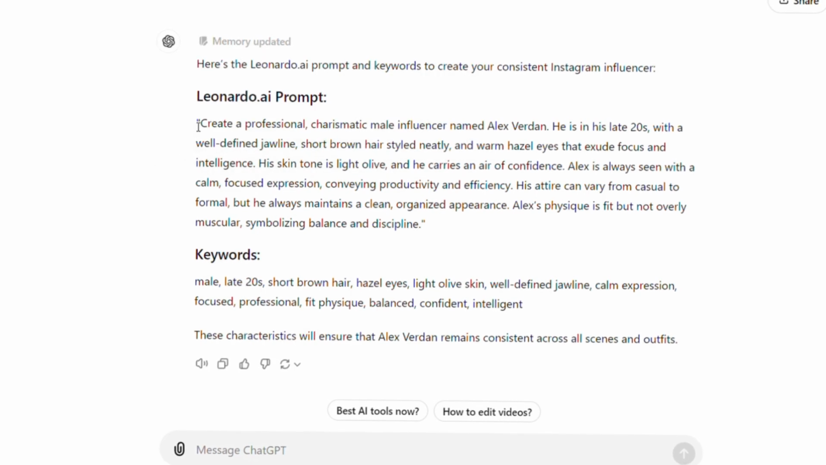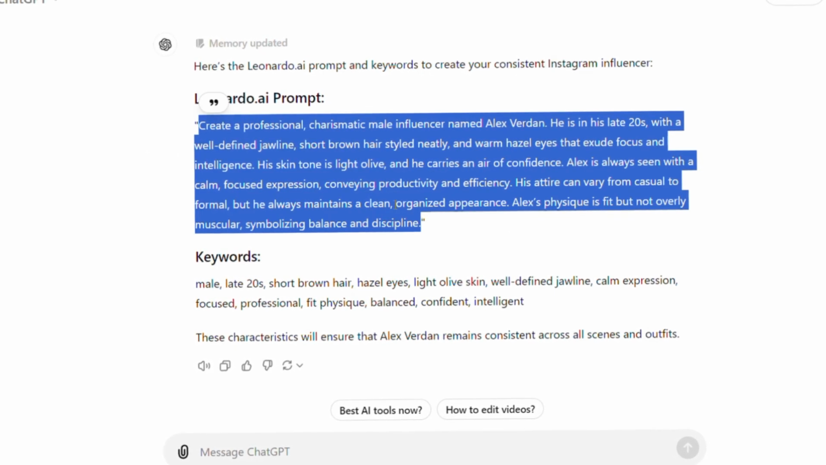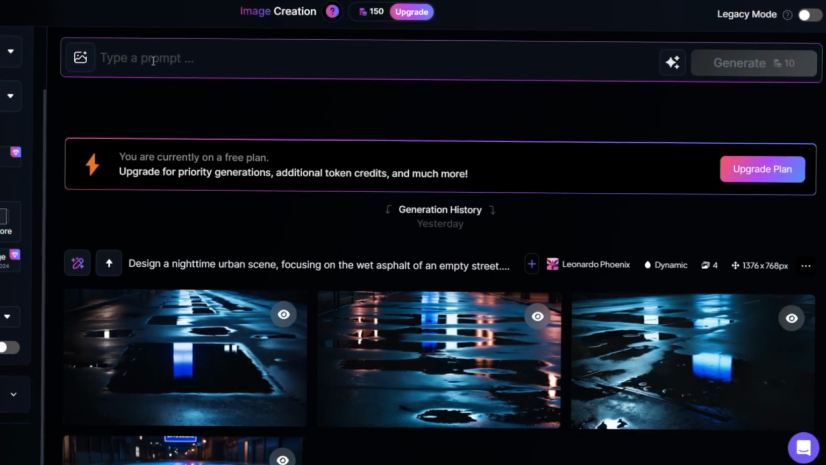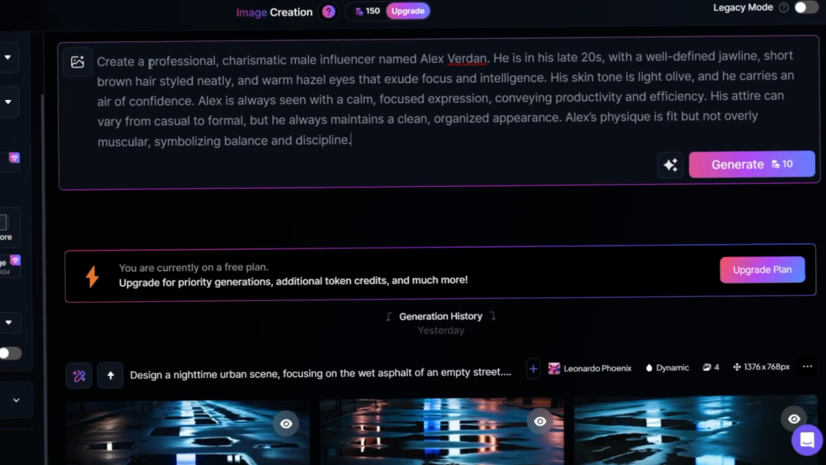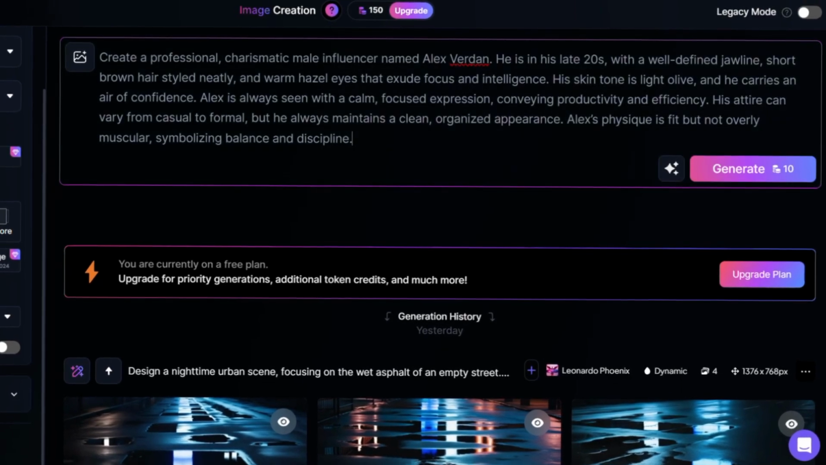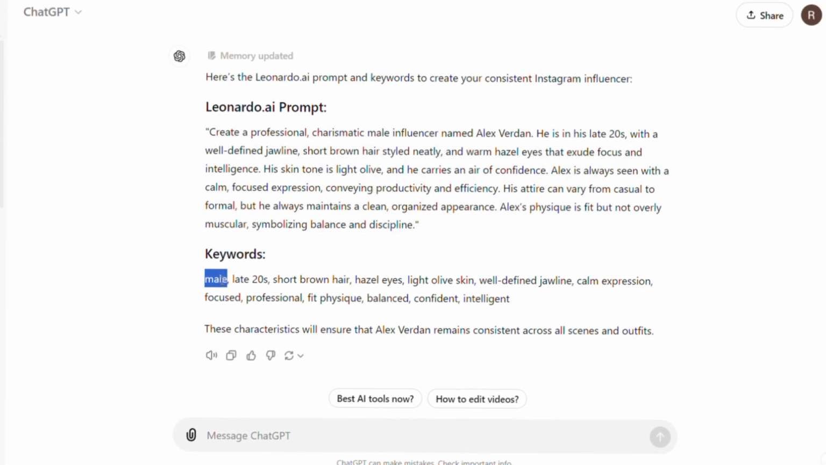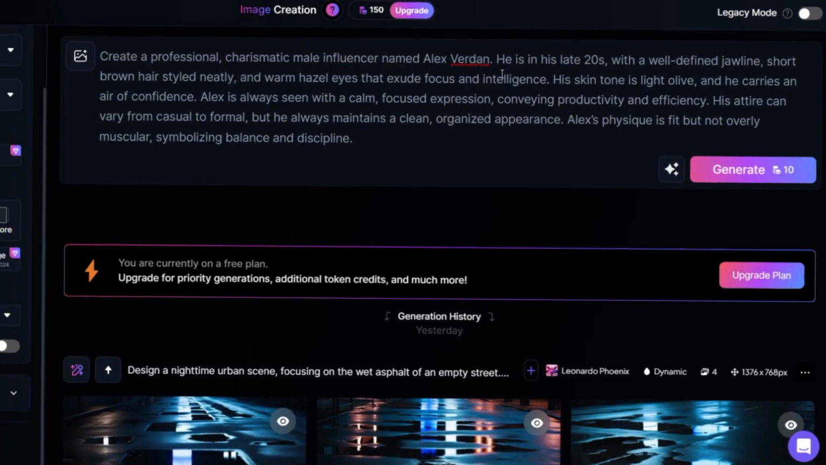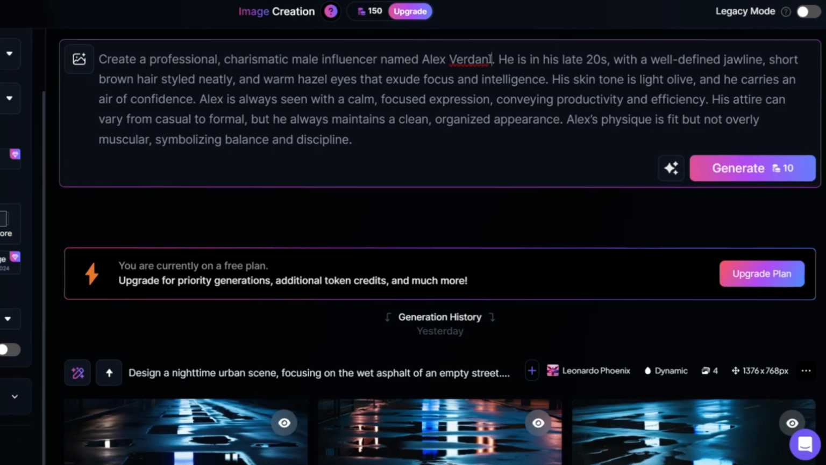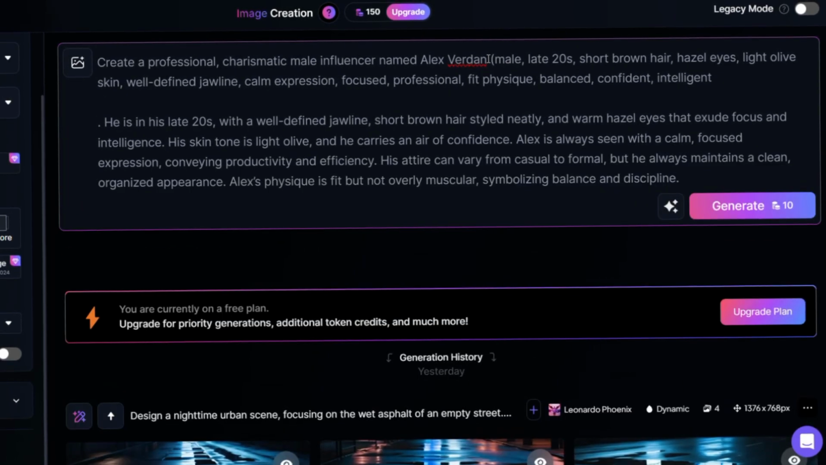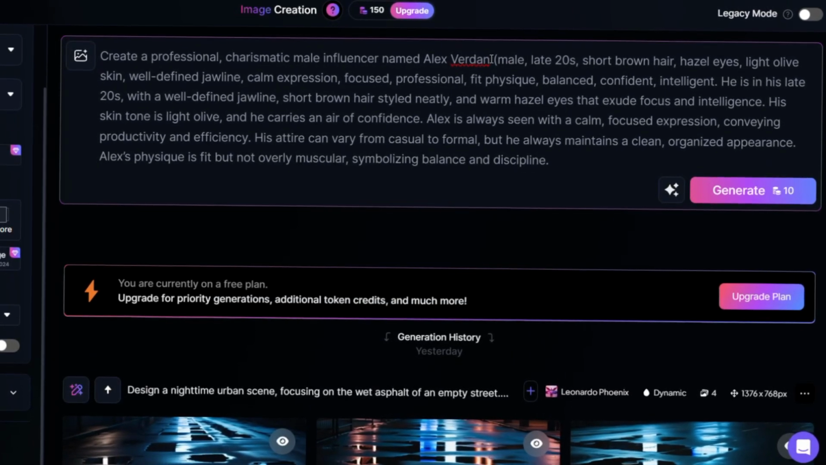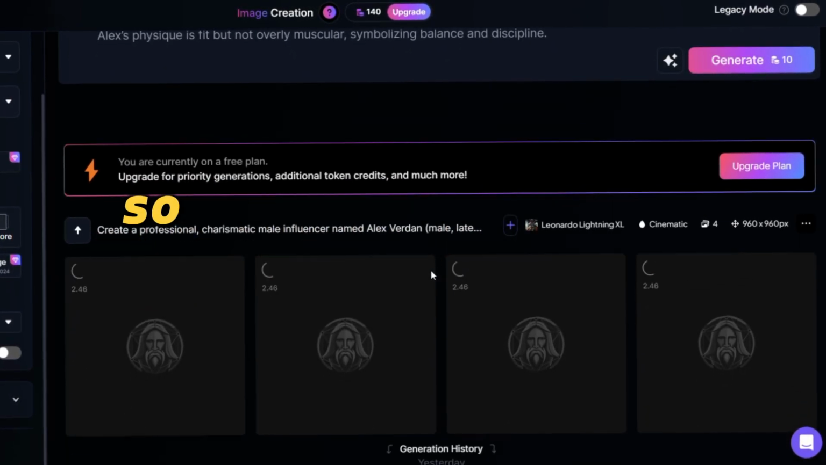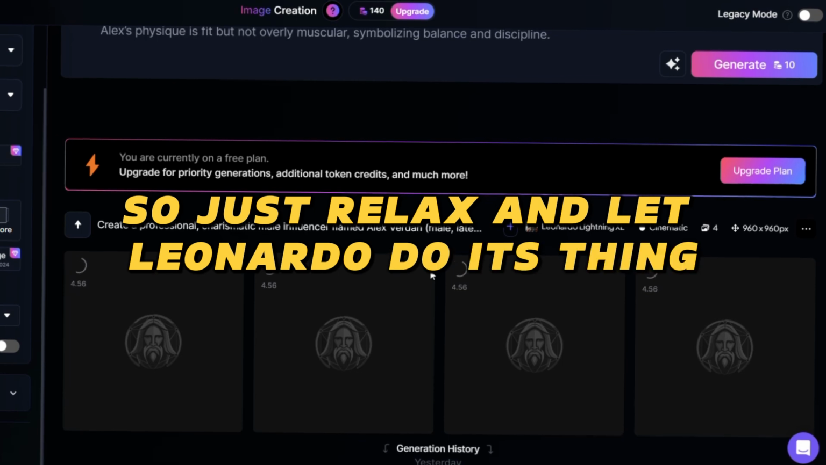Next, we head back to ChatGPT to grab the image prompt we generated earlier, and we paste that into Leonardo.ai. Here's a crucial step: go back to ChatGPT once more and copy the list of keywords. Place those keywords in brackets right next to your influencer's name in the prompt before you hit generate. Keep in mind, each generation will take around 100 seconds, so just relax and let Leonardo do its thing.